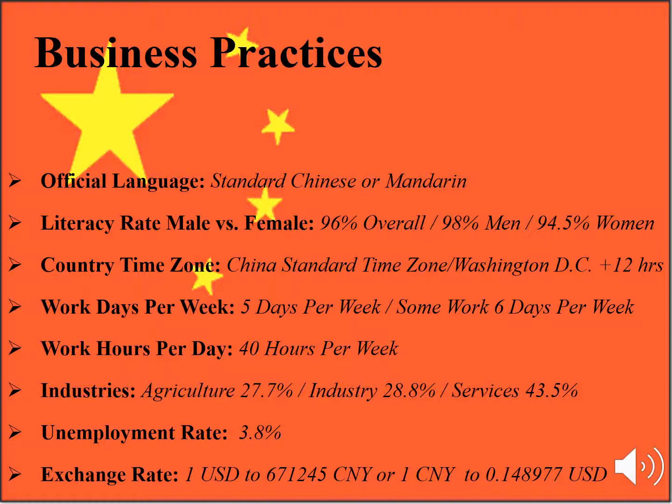China's business practices. China's official language is Standard Chinese or Mandarin, with very few other recognized languages. When it comes to the literacy rate, male versus female, it's 96% overall, with 98% being men and 94.5% being women. In 2015, the literacy rate, defined as people aged 15 and above who can read and write, reached about 96.4% in China.